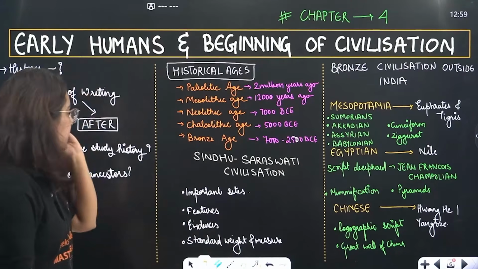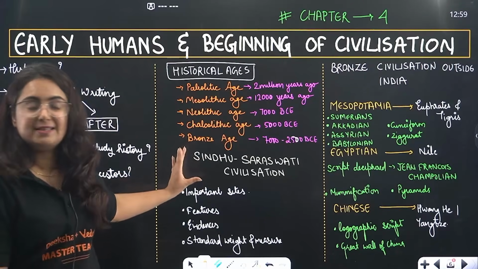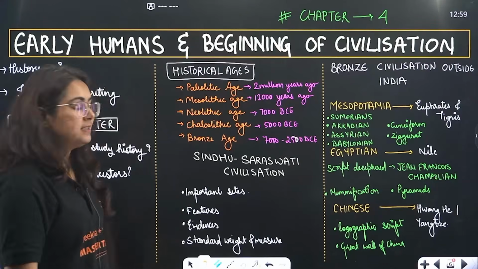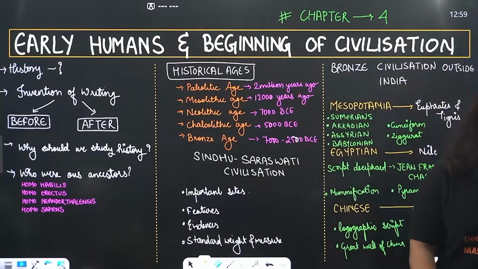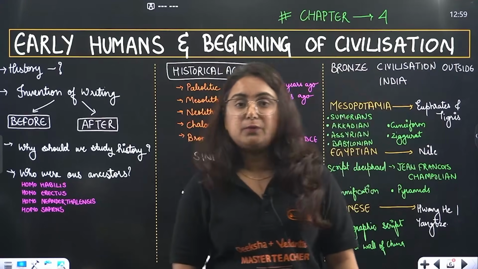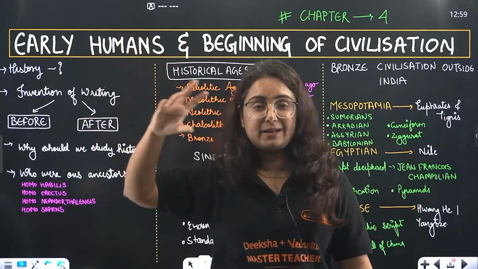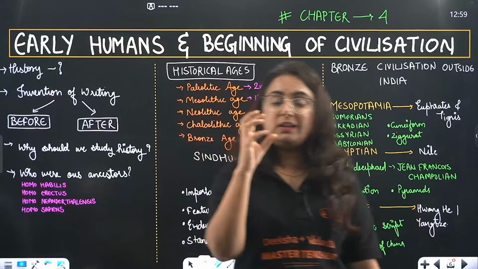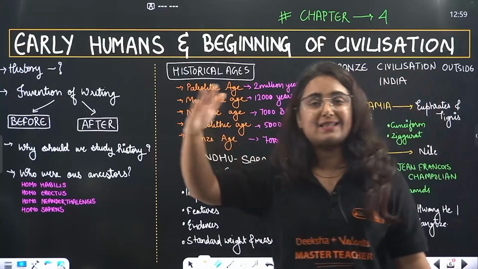Then beta, a detailed description about the Sindhu-Saraswati civilization is given in your chapter, like important sites, the features, the evidence, and one of the important features, standard weight and measure. Standard weight and measure, which we get from the example of the bricks. The bricks used in the construction of the sites everywhere were of the same size. You know that they calculated it with the help of binary numbers like 1, 2, 4, 8, 16, 32.